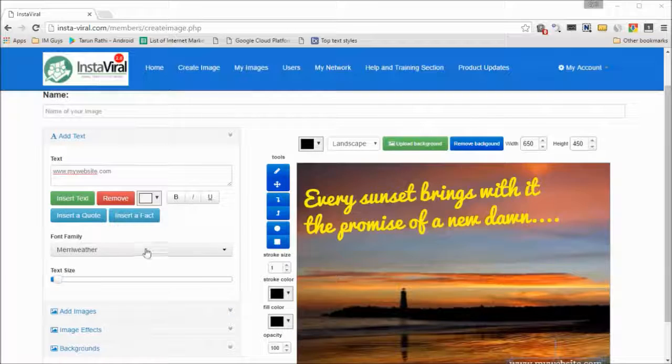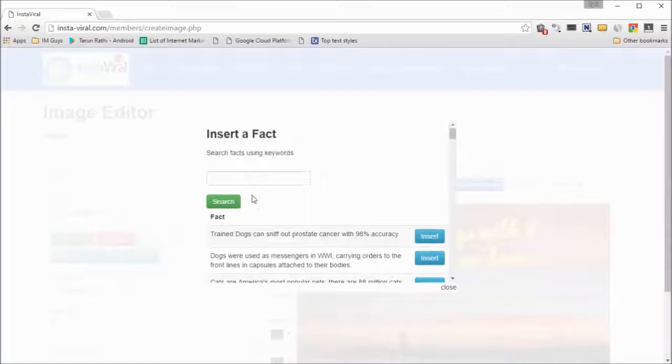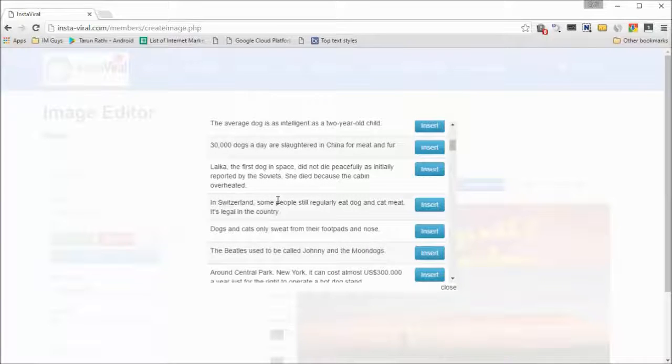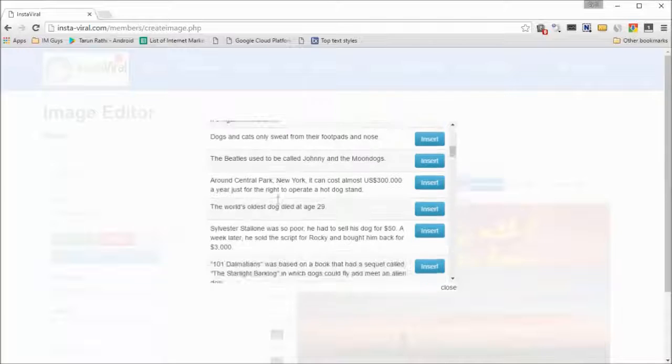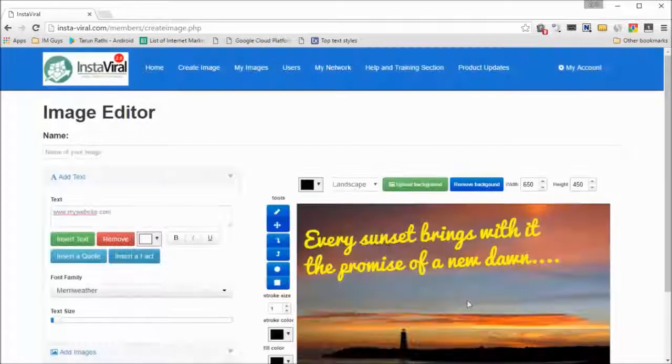In fact, InstaViral comes with a pre-fed database of quotes. So if you want to insert a quote, or if you want to insert a fact, you can use InstaViral's database right over there. So click on insert a quote if you want to insert a quote, and click on insert a fact if you want to insert a fact. And in the resulting screen, just type in any keyword and you will get a number of facts connected to it. For example, I've got some facts connected to dogs, so I can just click on insert, and this fact will be inserted on my image.